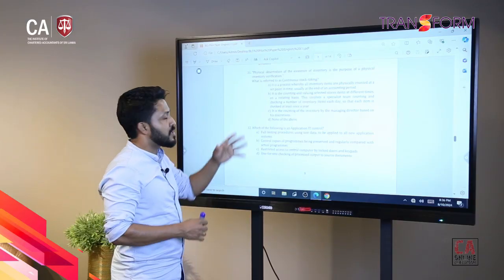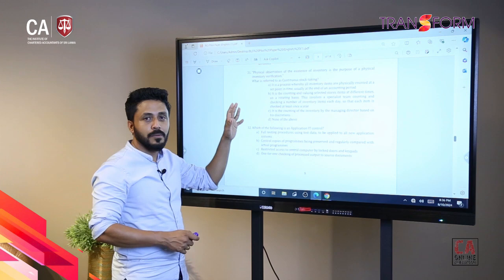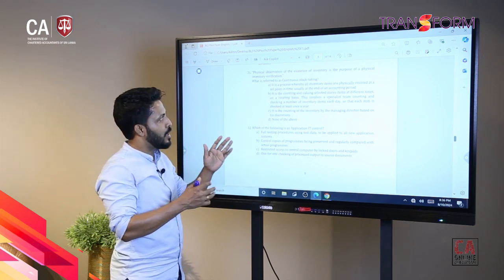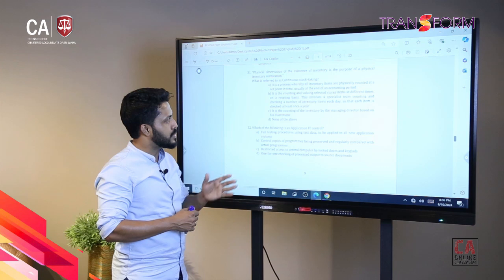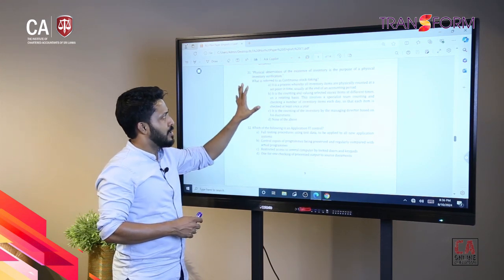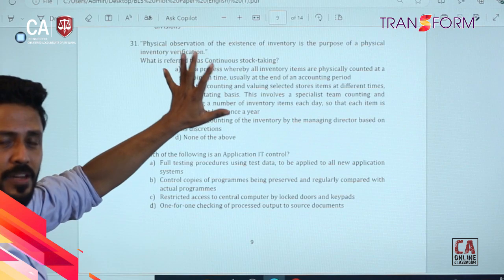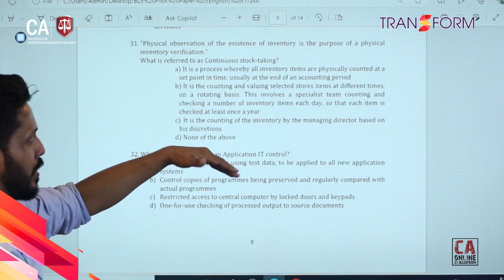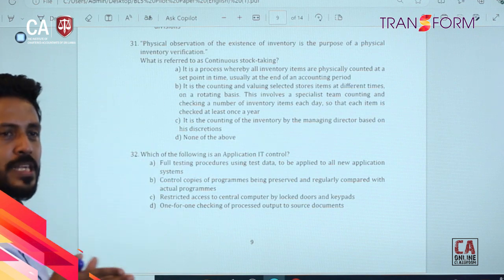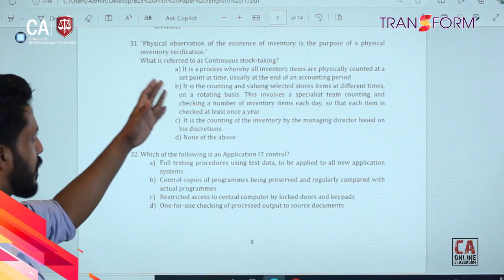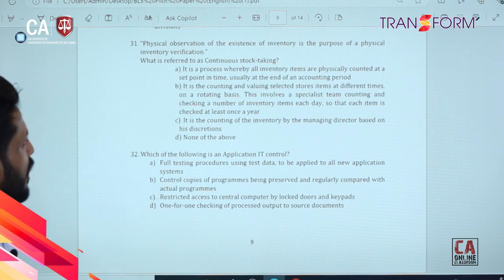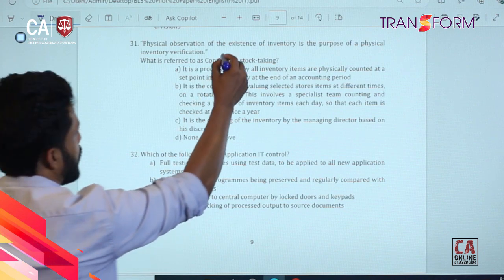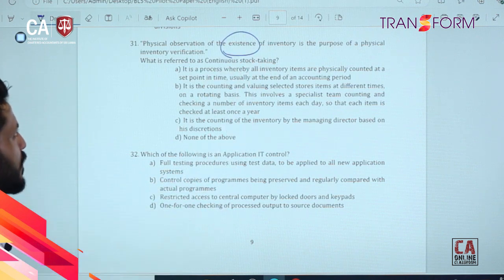So you can move to question number 31, that's about physical verification of inventory. Once you are performing your substantive procedures, you know that physical verification of inventory is a core aspect. From a management perspective, they should have a proper process for physical verification of inventory. You can read the question: physical observation of the existence of inventory is the purpose of physical inventory verification. So this is the assertion we are going to focus on.